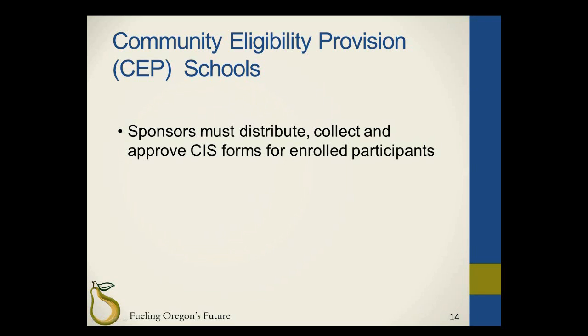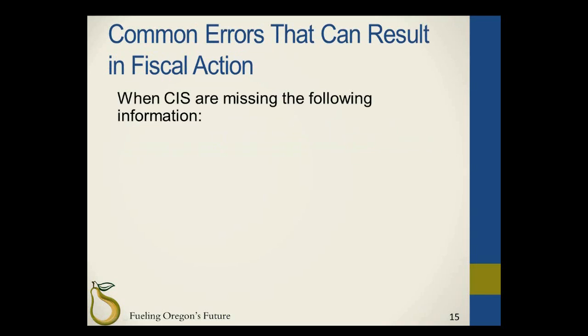Many sponsors participating in NSLP and SBP in Oregon are participating in the Community Eligibility Provision. For the sponsors that are participating in CEP and operate childcare sites, the sponsor must distribute, collect, and approve CIS forms for enrolled participants. During announced and unannounced administrative reviews, ODE CNP staff will review CIS forms used to create the one-month enrollment report, or the OMER, for completion and accuracy. If errors are found resulting in overclaims, the sponsor may be required to return funds to ODE CNP.